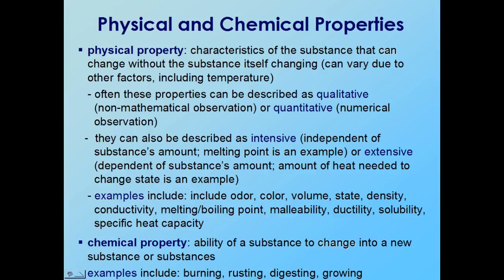A chemical property goes hand in hand with chemical change. It's the ability of a substance to go through a change, or in some cases not to go through a change, telling you what it will react with and what it won't. So burning, rusting, digesting, growing.